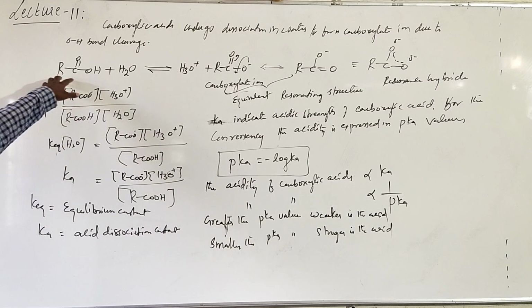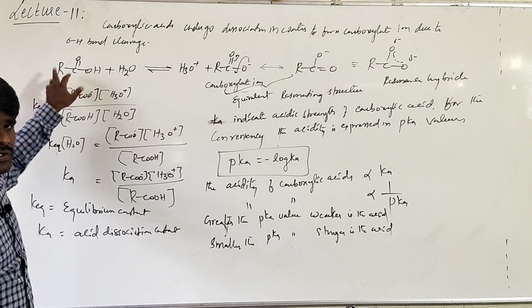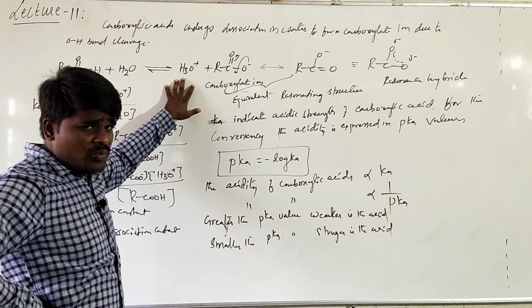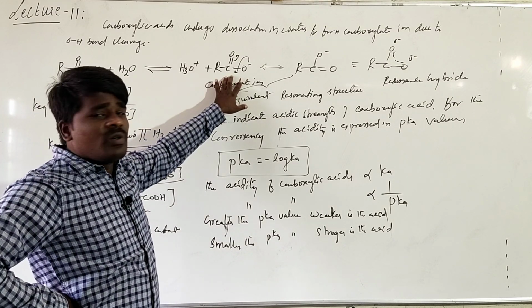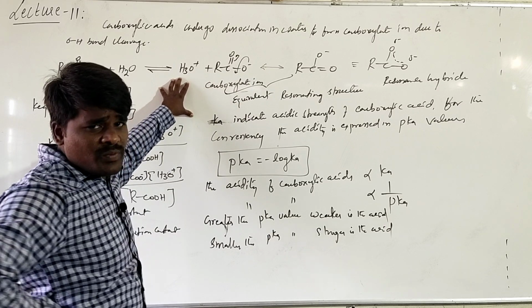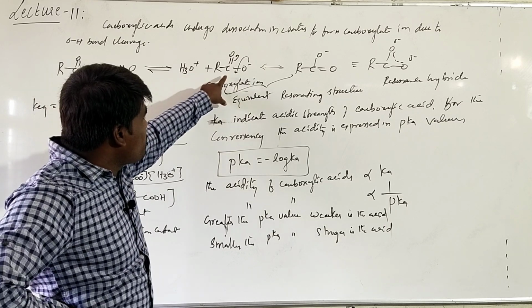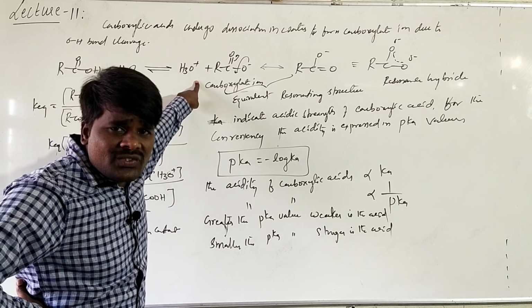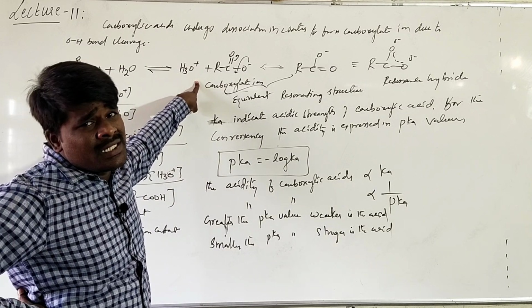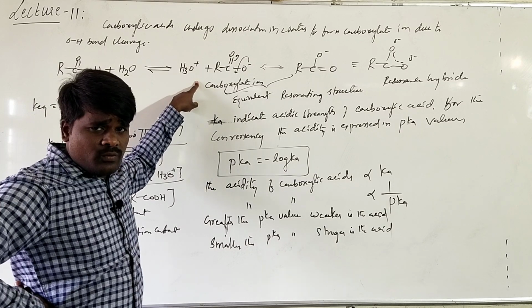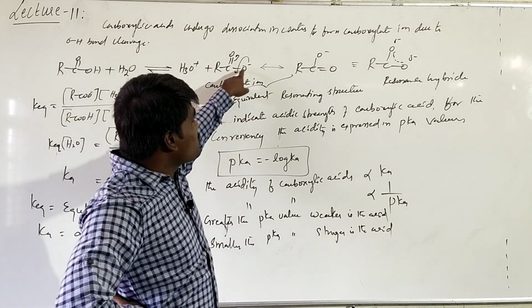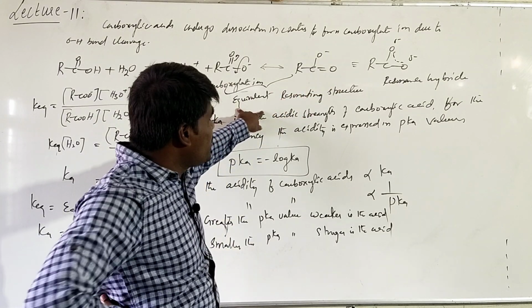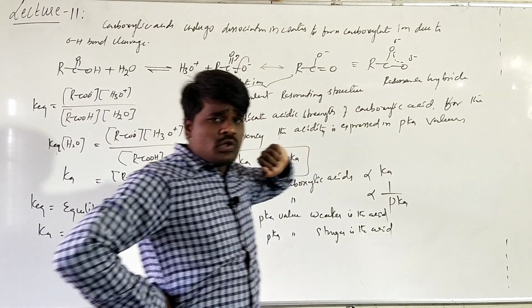Basically what happens when you place carboxylic acid in water, it dissociates because it loses an H plus, which is accepted by a water molecule, and so it is converted into carboxylate ion and hydronium ion. Since it is losing an H plus, we consider it as acid. Anything which loses an H plus in water is considered as acid. This carboxylate ion is stabilized by resonating structures. These two are equivalent resonating structures, and this we call the resonance hybrid.